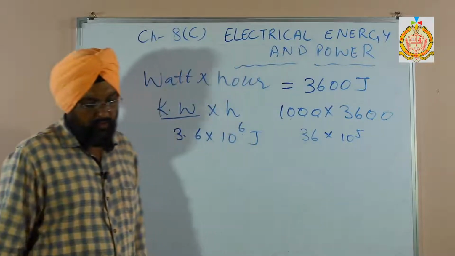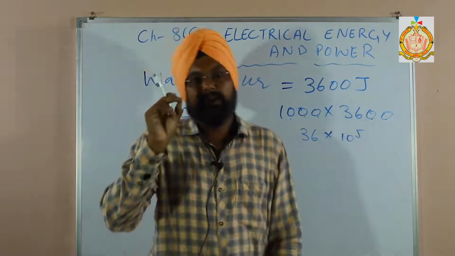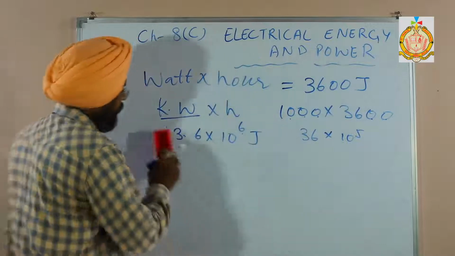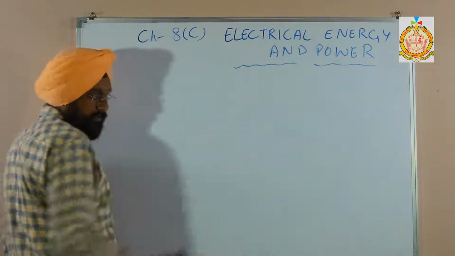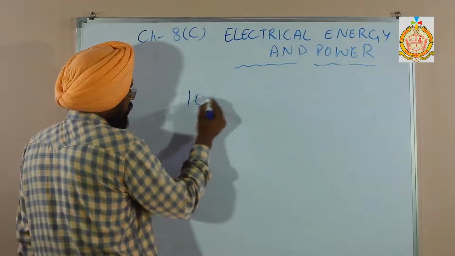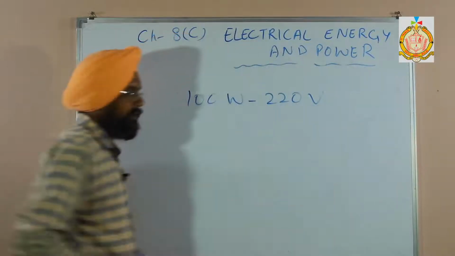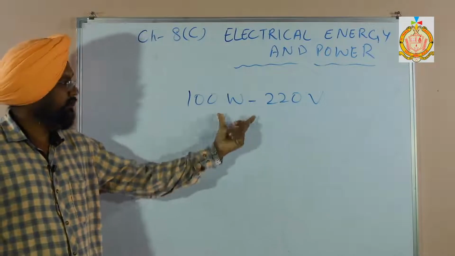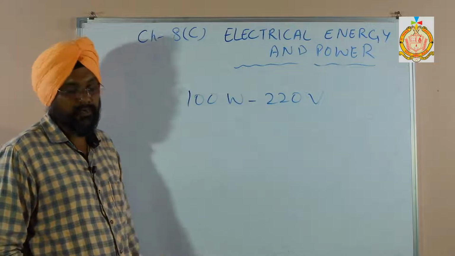Now the power rating of common electric appliances. You know that, have you seen the bulb? On the bulb it is written 100 watt 220 volt. So try to take the bulb at home, students. Take the bulb in your hand and just see at the bottom, it is written 100 watt, 220 volt. What does it mean? This is an ICSE question. What does this mean which is written on the bulb?